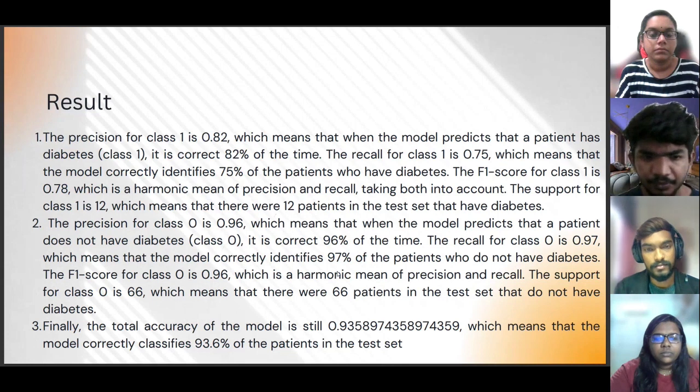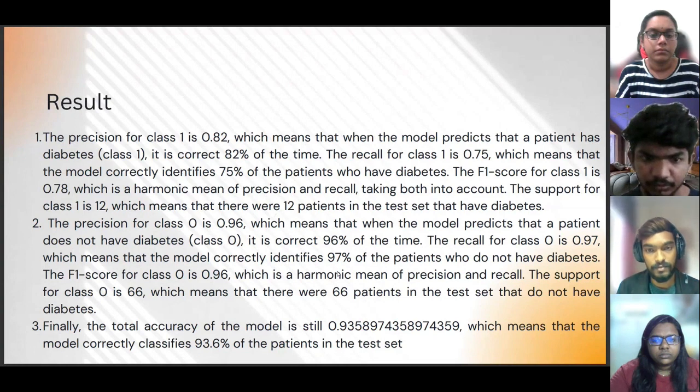The recall of class 0 is 0.75, meaning the model correctly identifies 75% of patients who don't have diabetes. The F1 score for class 0 is 0.72, which takes into account both precision and recall. The support of class 0 is 12, indicating that there are 12 patients in the test set without diabetes.